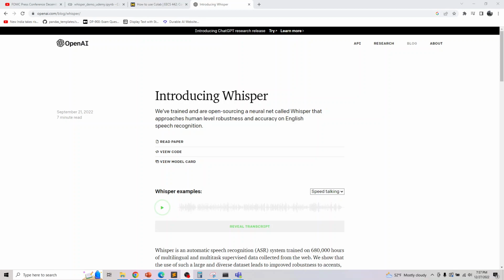Hey, welcome back. We have already looked at what we can do with OpenAI API. One, we have looked at the idea of playground. Following up on that, we have looked at DALL-E 2. And the third one we are now looking at is something called Whisper. Whisper is basically an open source neural net. It actually helps you with speech recognition.